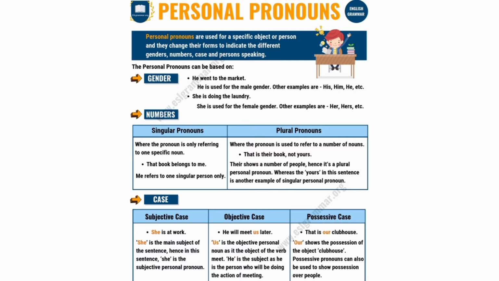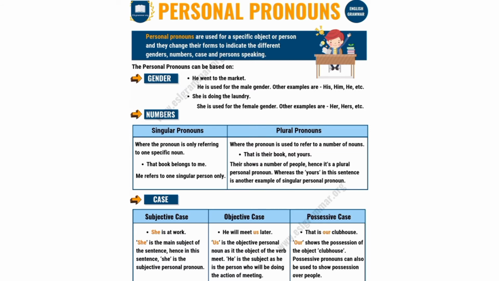In numbers, there are singular pronouns and plural pronouns. A singular pronoun is where the pronoun is only referring to one specific noun. For example, that book belongs to me. Me refers to one singular person only. Let me see the plural pronoun, where the pronoun is used to refer to a number of nouns. For example, that is their book, not yours. Their shows a number of people, hence it's a plural personal pronoun. Whereas the yours in the sentence is another example of a singular personal pronoun.